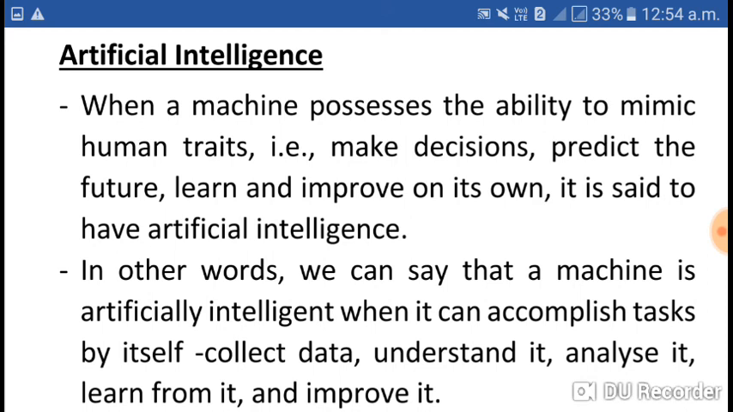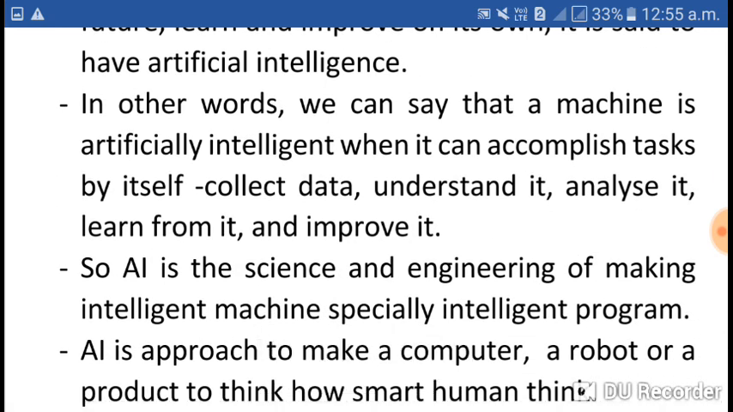So, what is artificial intelligence? The way humans are working, the way humans are taking decisions, if a machine can take decisions, if a machine can work without the intervention of a human, yes, we can say that is artificial intelligence. In other words, a machine has artificial intelligence when it can accomplish tasks by itself, on its own. If a machine is capable of collecting data, understanding it, analyzing, learning from it, and improving, that is the intelligence of the machine.